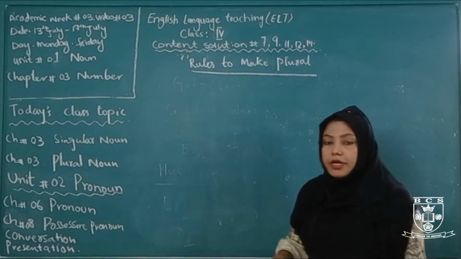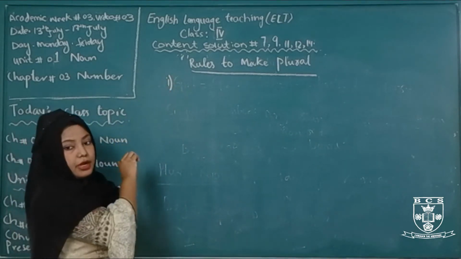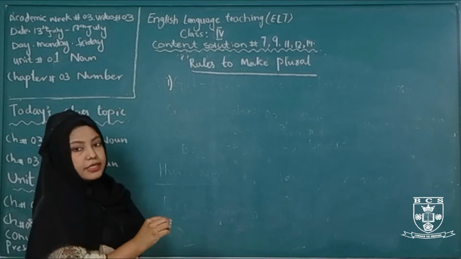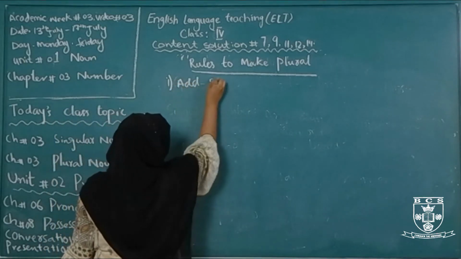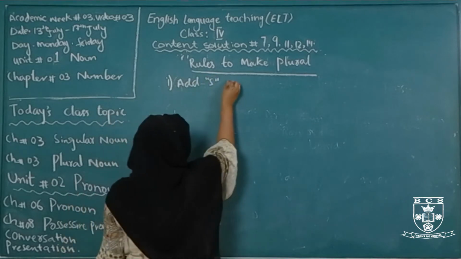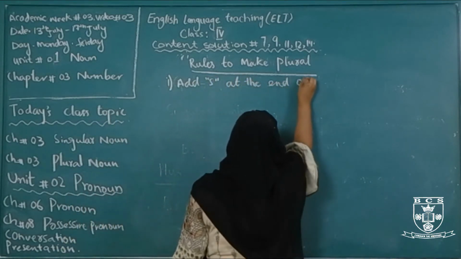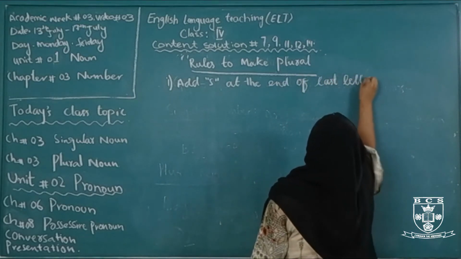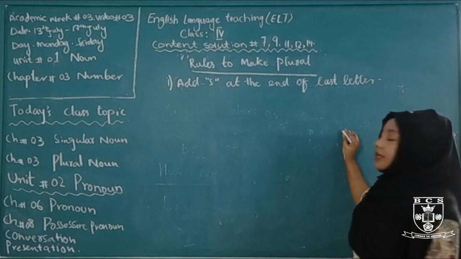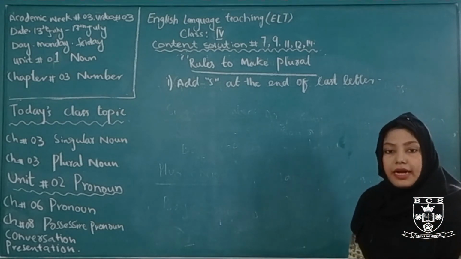So rule number 1, and the simplest and easiest one, is add s at the end of the last letter.